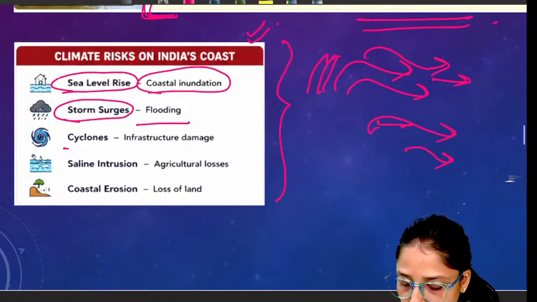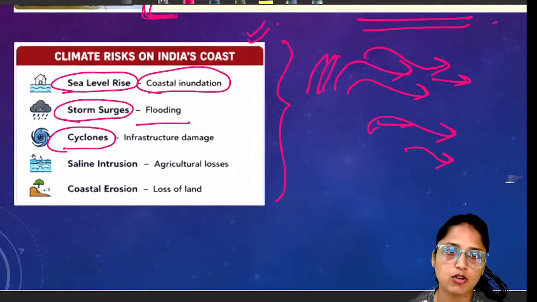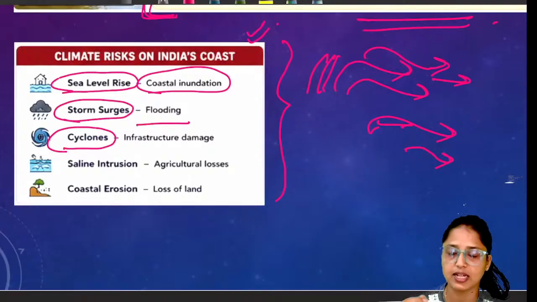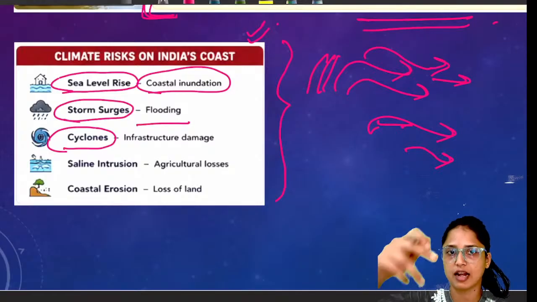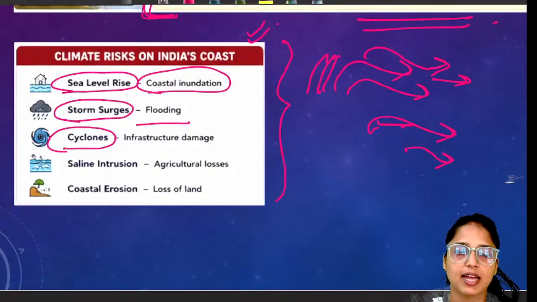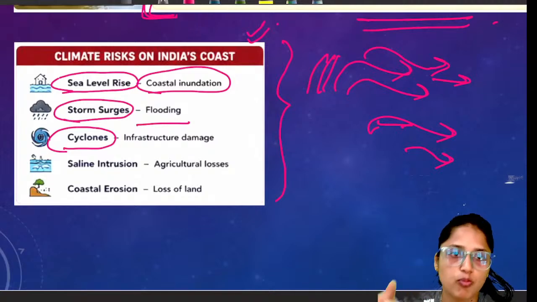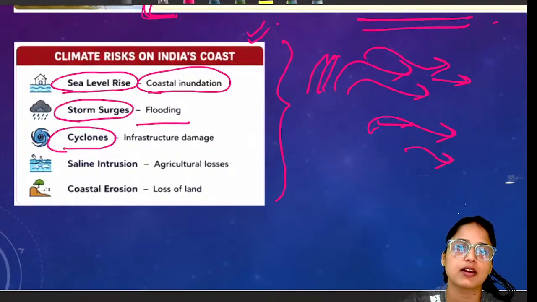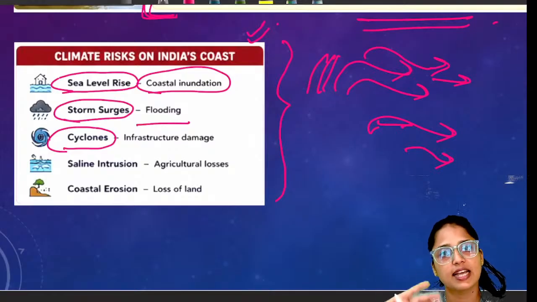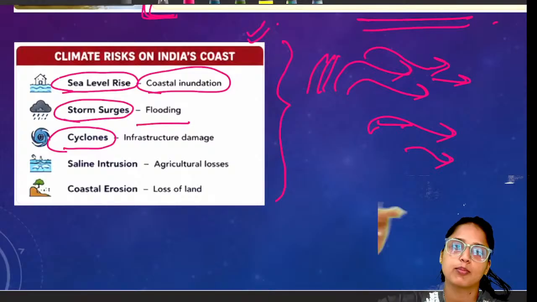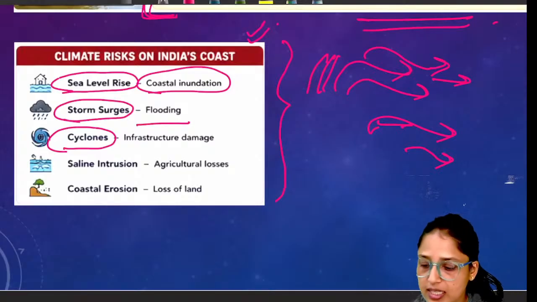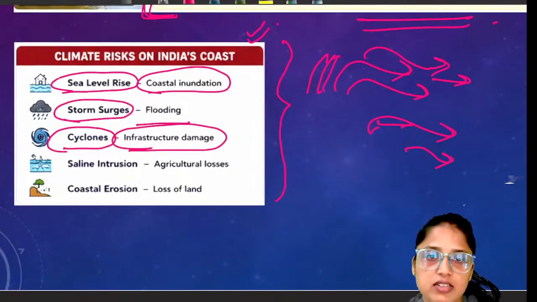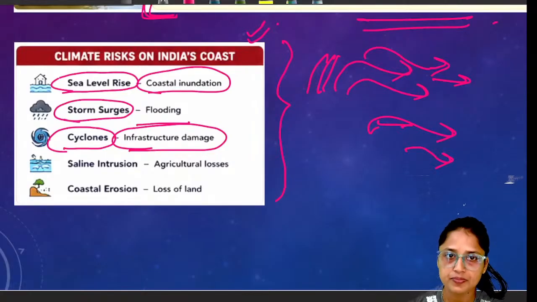Next, we have the cyclones. Whenever tropical cyclones travel, they need a continuous supply of moisture. So these cyclones can survive over oceans, but whenever they come to the land, they can be destroyed. But before being destroyed, they will damage the infrastructure as well as life and property.